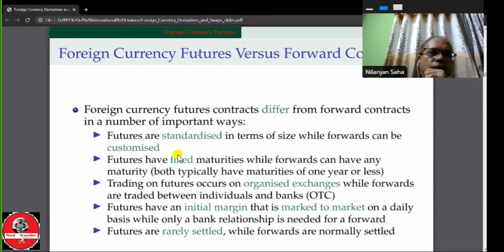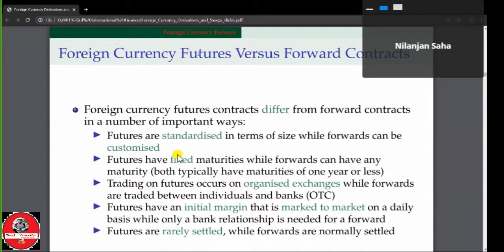In the case of the forward contract, the maturity can be 1 year, or more or less, but the future contract is normally prepared for a particular year. So the future can have a fixed maturity, while the forward can have any maturity, but typically have maturities of 1 year or less.